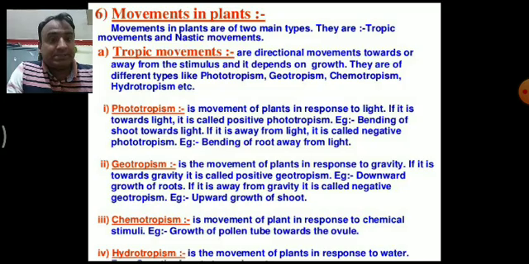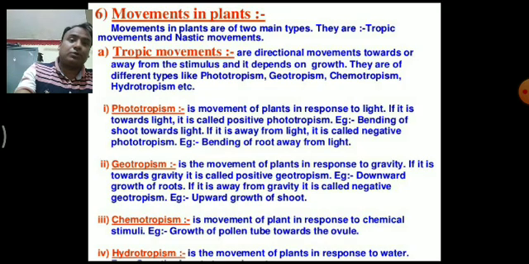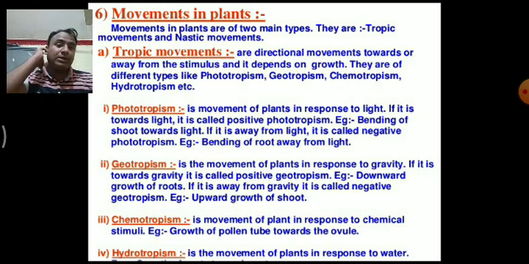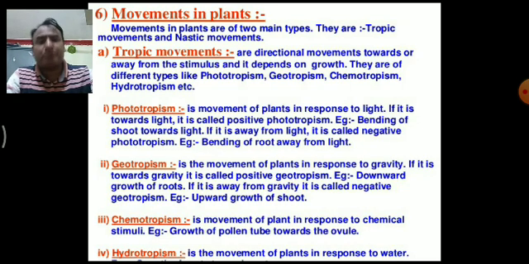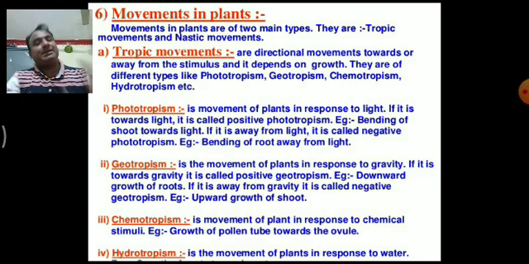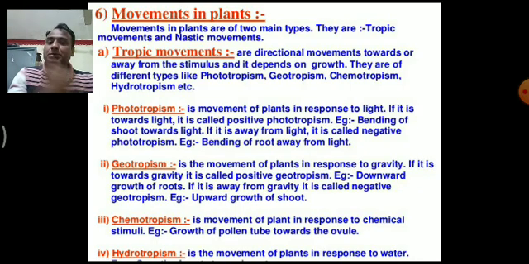If it is toward the light, it is called positive phototropism. If the movement of a plant part like the shoot is toward the light, such movement is known as positive phototropic movement. We know that the roots do not move toward the light, and such movement is called negative phototropic movement. Bending of shoot toward the light is written here. If it is away from the light, it is called negative phototropism.